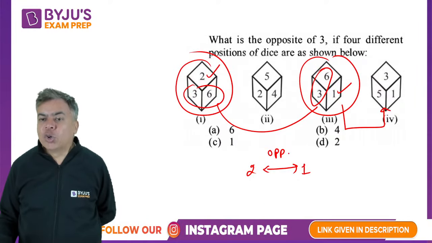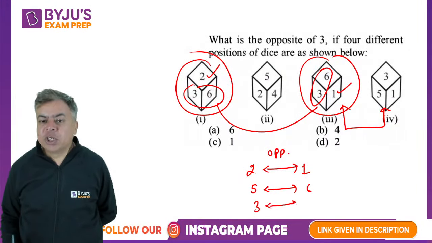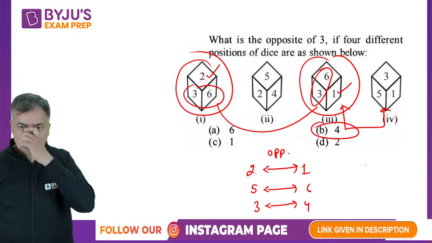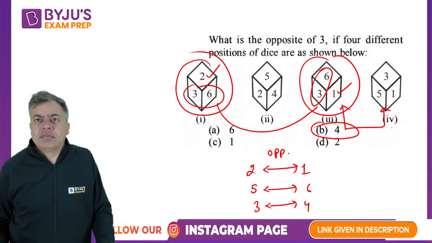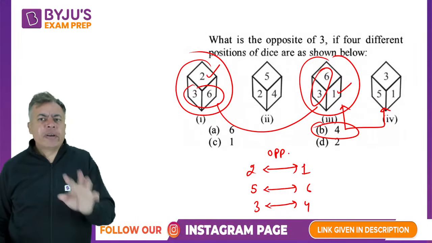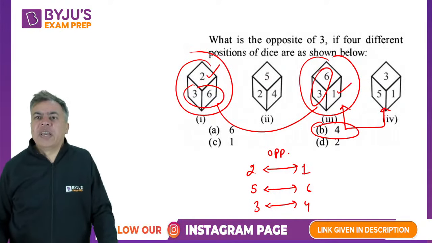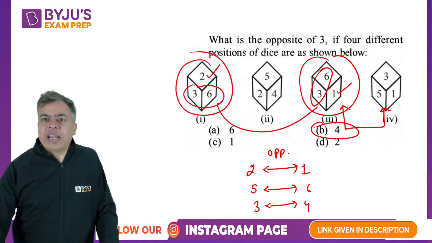From these two we calculated that 5 is opposite to 6, so the remaining is that 3 will be opposite to 4, which we answered directly. Right? Because so many figures were given. So many figures are not required actually, but it is given, so it is very, very easy. Okay, so let's move to the next one.